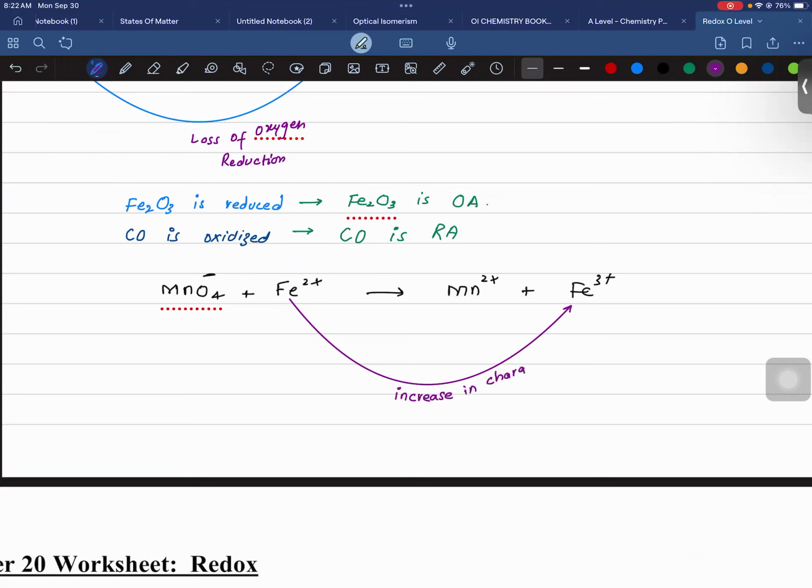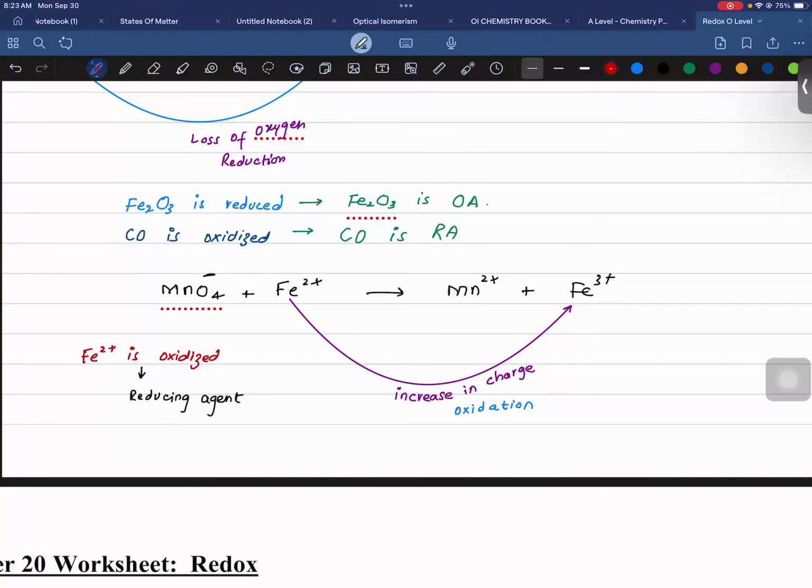You know that an increase in charge is oxidation. I can say Fe2+ is oxidized. Something which is oxidized is a reducing agent.